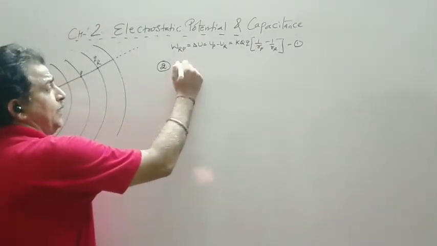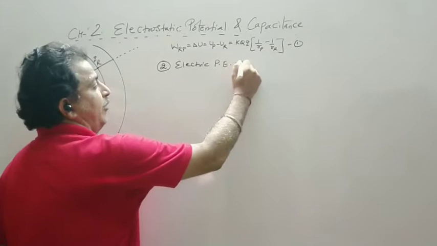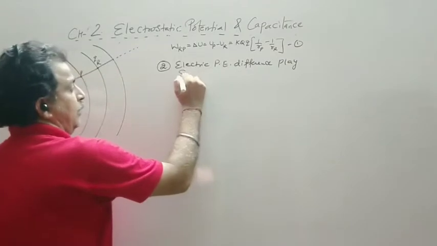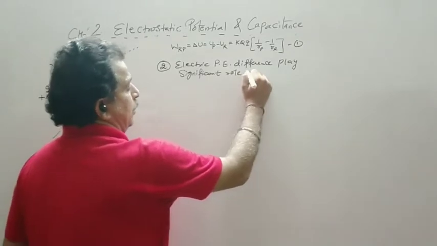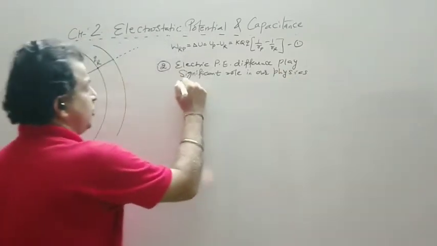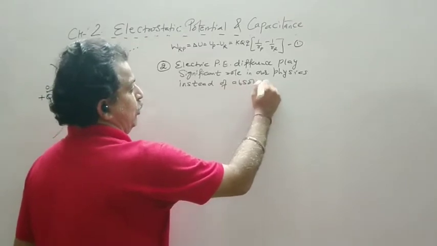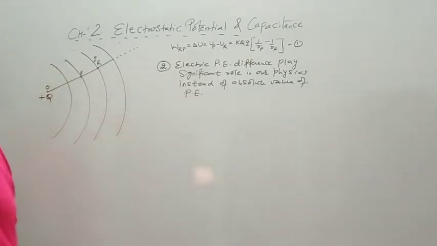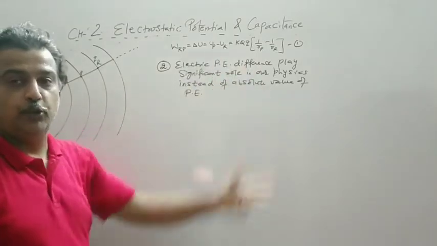So second point is electric potential difference, electric potential energy difference play a significant role in our physics, instead of absolute value of potential energy. Absolute value of potential energy means a single potential energy, say UP or only UR.